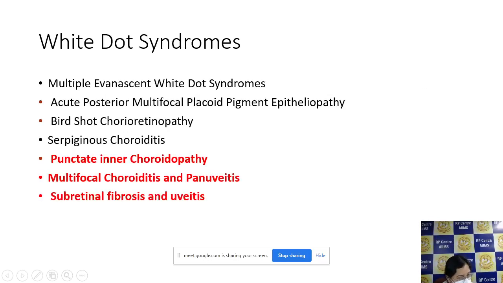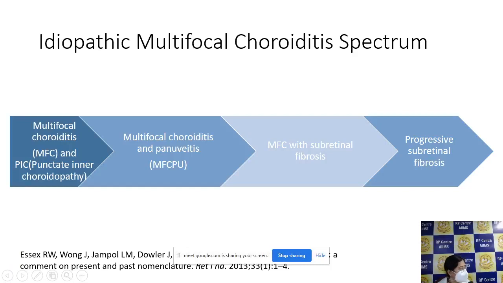Now what are the entities in the white dot syndromes? The first one is MEWDS, multiple evanescent white dot syndrome. The next one is APMPPE, acute posterior multifocal placoid pigment epitheliopathy. Third is birdshot chorioretinopathy. Fourth is serpiginous choroiditis. The fifth, sixth and seventh, that is punctate inner choroidopathy, multifocal choroiditis and panuveitis, and subretinal fibrosis and uveitis, are sometimes considered as diseases of the same spectrum.